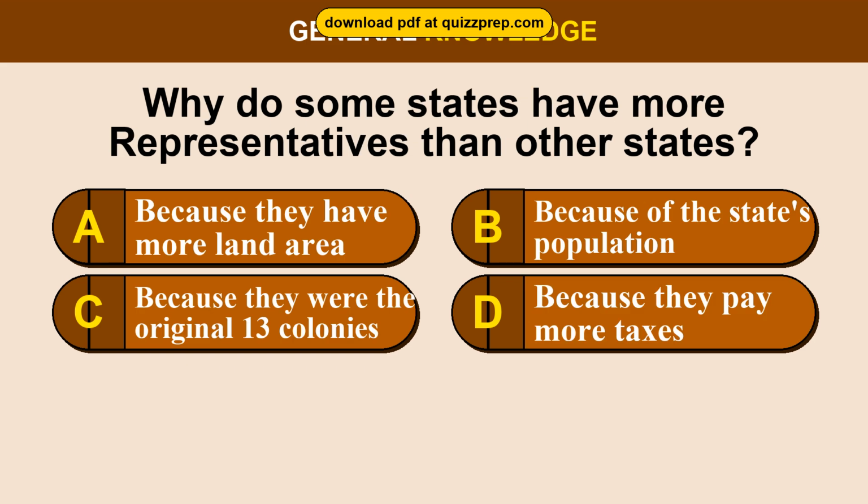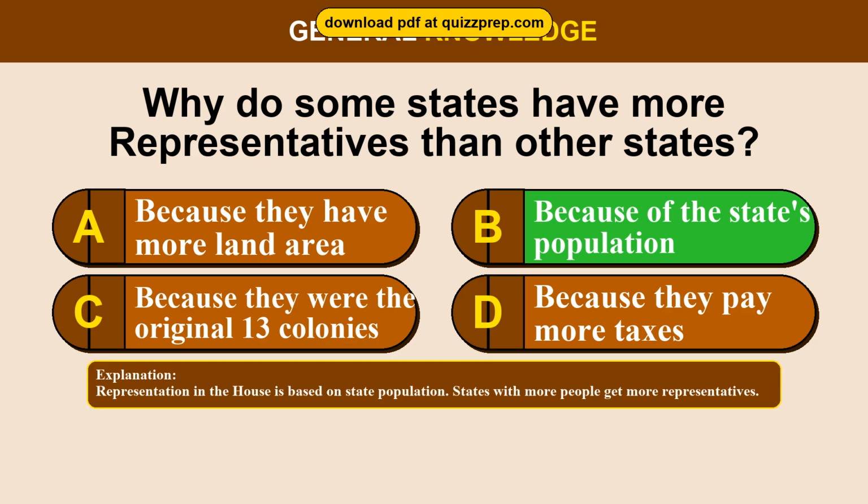Question 92. Why do some states have more representatives than other states? Option A, because they have more land area. Option B, because of the state's population. Option C, because they were the original 13 colonies. Option D, because they pay more taxes. The correct answer is option B, because of the state's population. Representation in the House is based on state population. States with more people get more representatives.